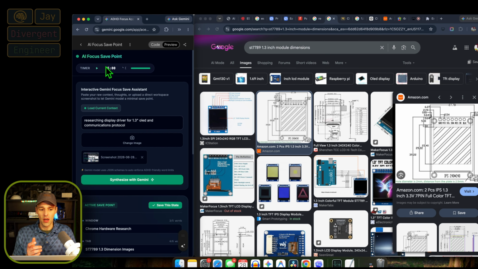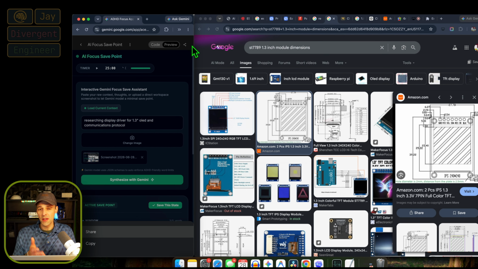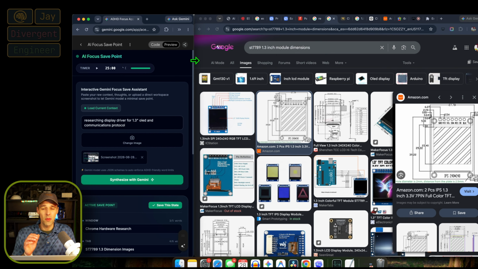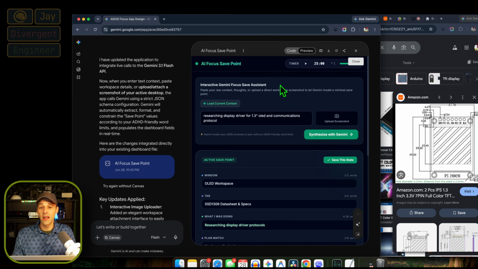Another feature that I put on the top is a timer. Its default is 25 minutes for a Pomodoro style, but it's adjustable for whatever task you have going on because some are shorter and some are longer. So what I like to do is submit a screenshot of what I'm doing right now when I'm about to dive deeper into another task, and I start the timer.